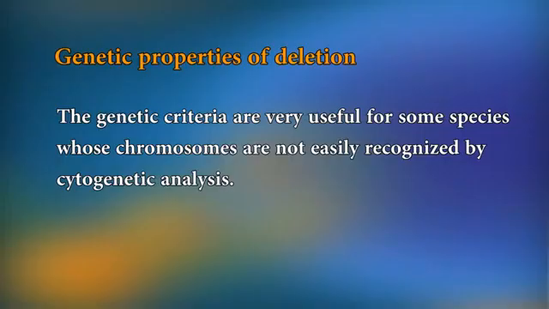Genetic properties of deletions. The genetic criteria are very useful for some species whose chromosomes are not easily recognized by cytogenetic analysis. When the chromosomes carrying a deletion are homozygous, then the cells fail to survive.